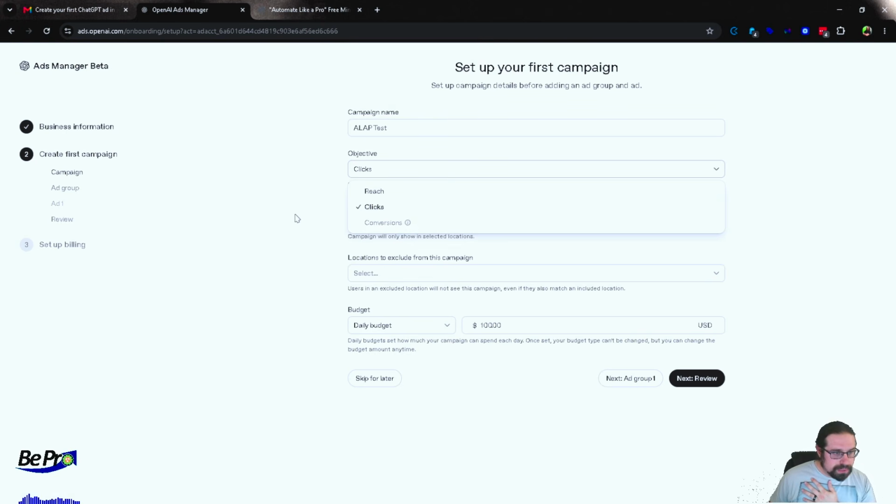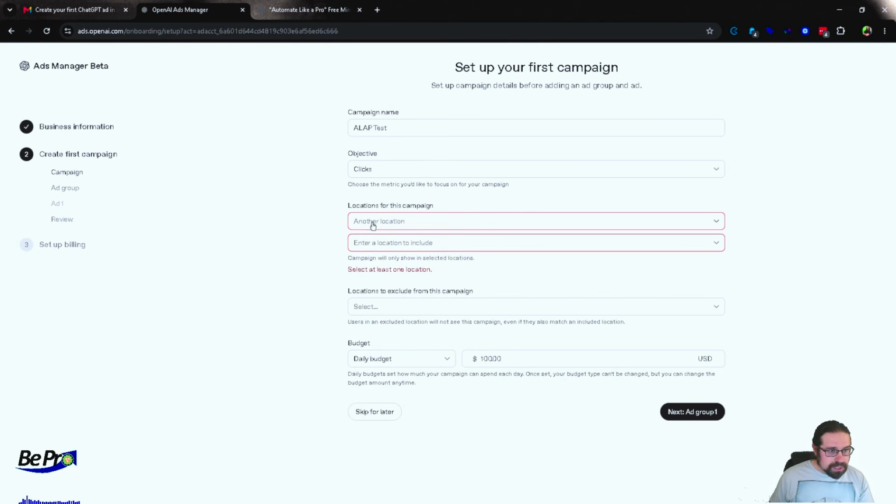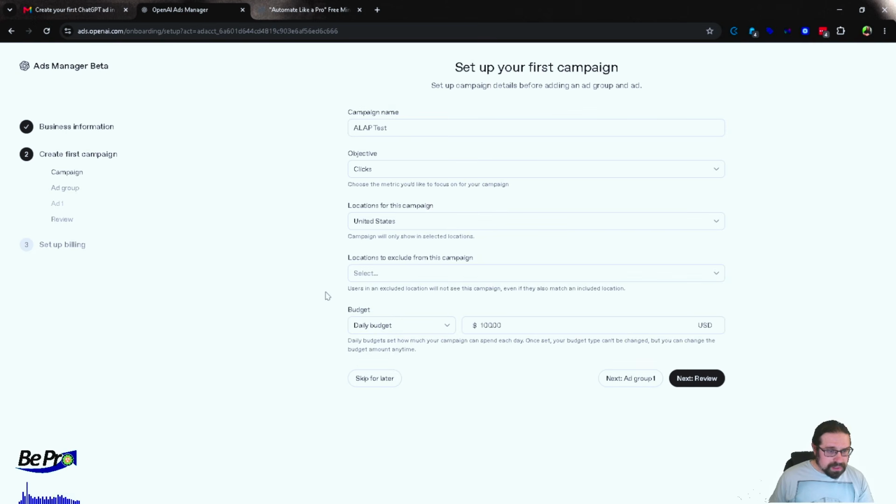I want to go ahead and do clicks. Bidding on reach, especially as a small business, isn't necessarily smart. That's for the super giant advertisers that have all sorts of money to waste. Locations for this campaign: the US, so it's per country, and then locations to exclude. I don't want to exclude anybody, but as far as entering another location, can I? Okay, it looks like it's only on the countries, which is fine.